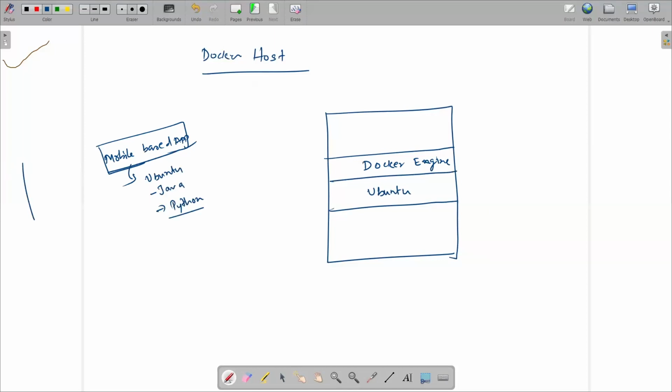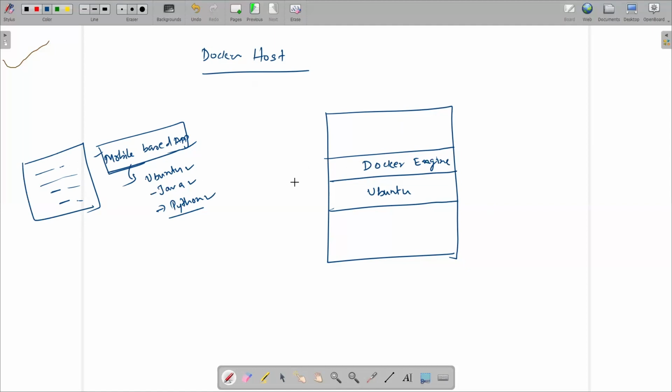Suppose we have written a code for this mobile application, and after writing the code, we need this Ubuntu operating system, this Java platform, and this Python language to run the code.